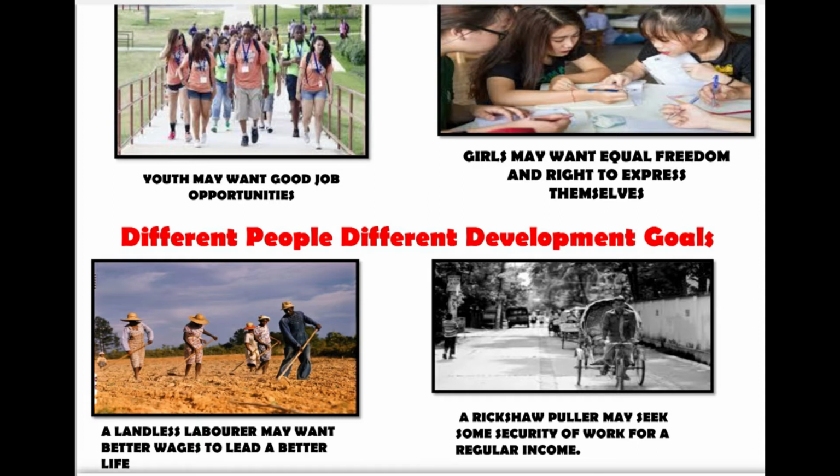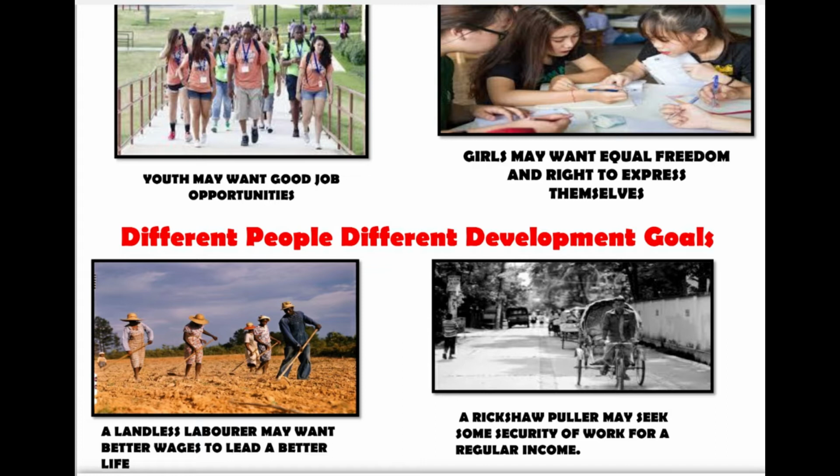Different people have different goals. We can say that labor always wants better wages. There should not be social discrimination. There should be equality. And girls always want equal status in society as the boys enjoy, and they always want freedom as compared to the boys in society.